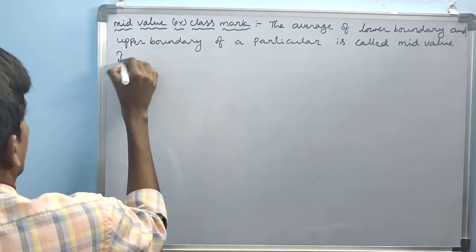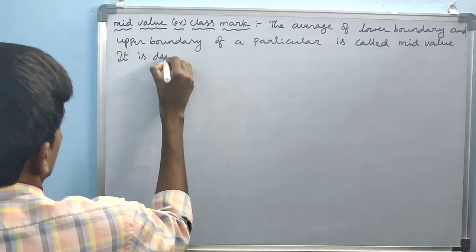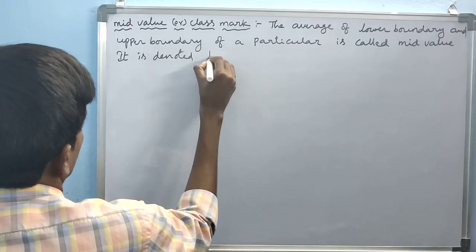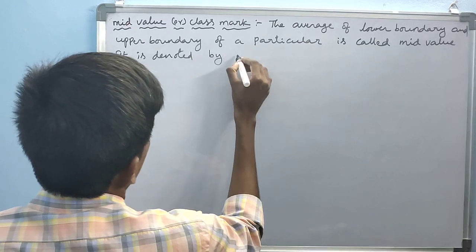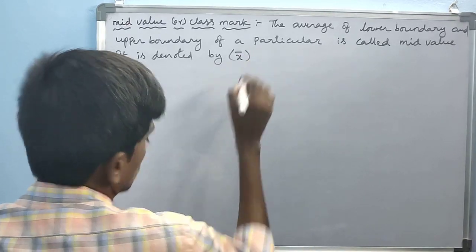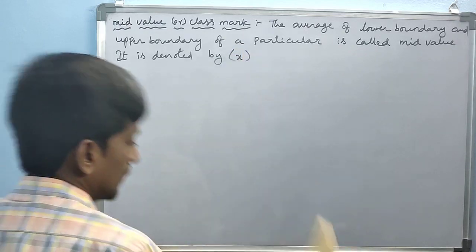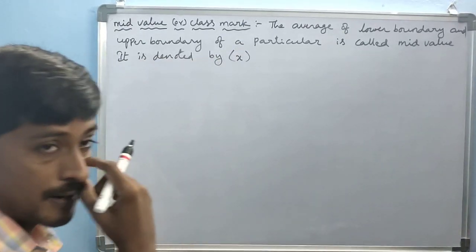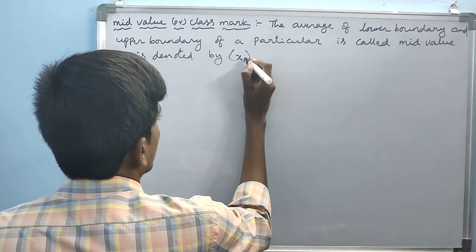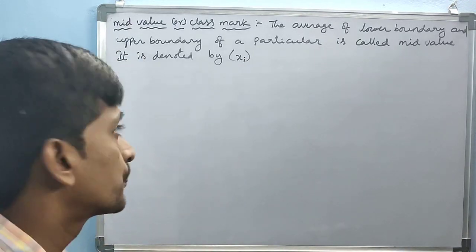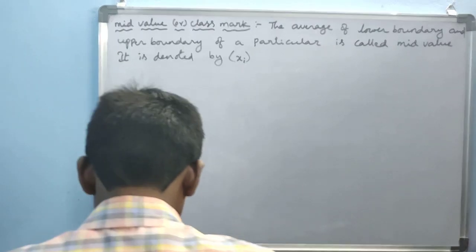It is denoted by x bar. Sorry, only x. Mid values are denoted by xi.